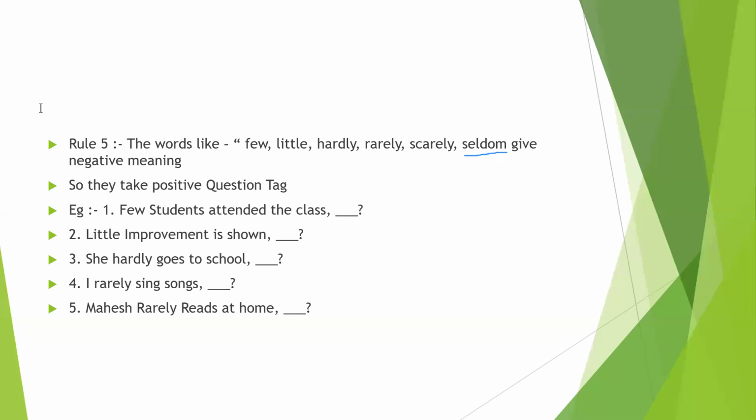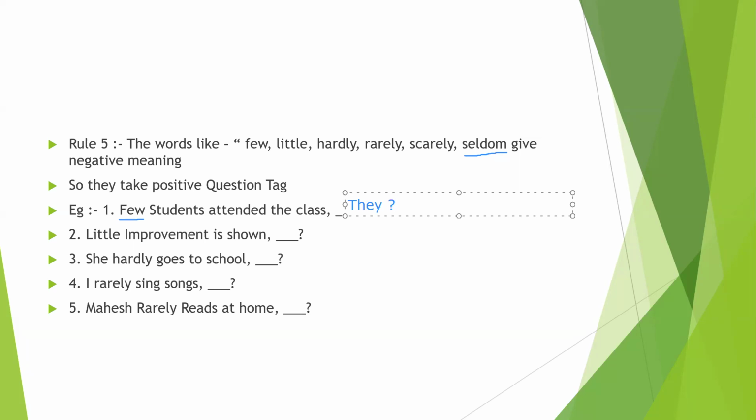Few students attended the class. From here we see the word few. When there is few, we write the positive question tag. First, the subject: few students attended the class, here students means they.